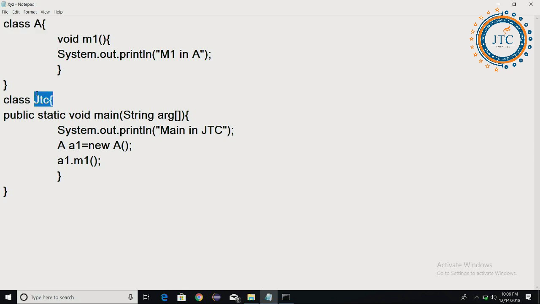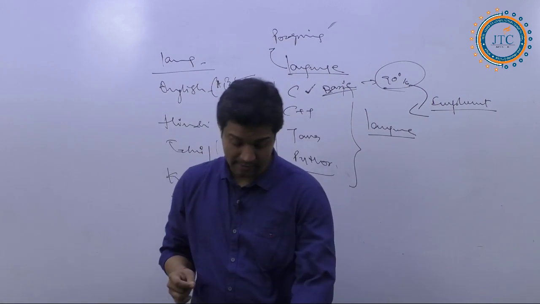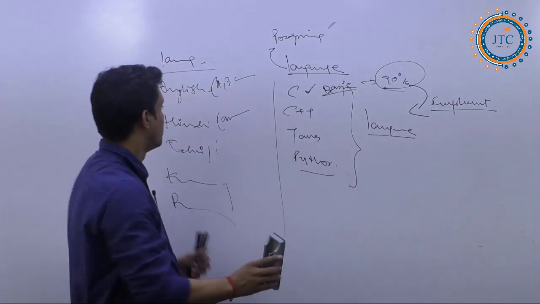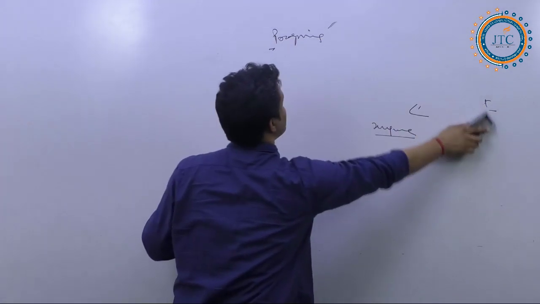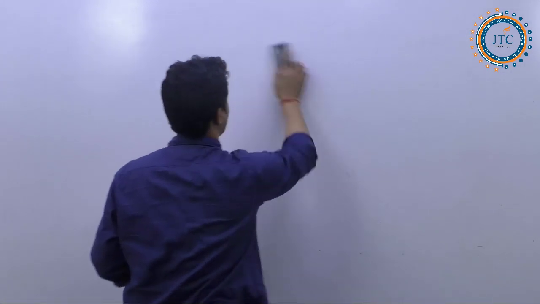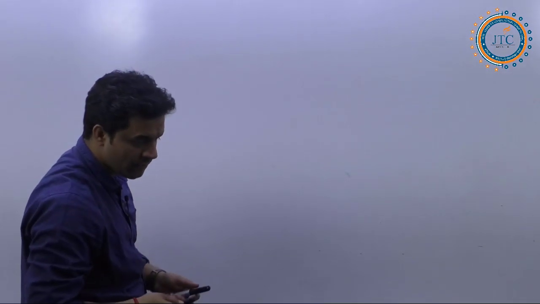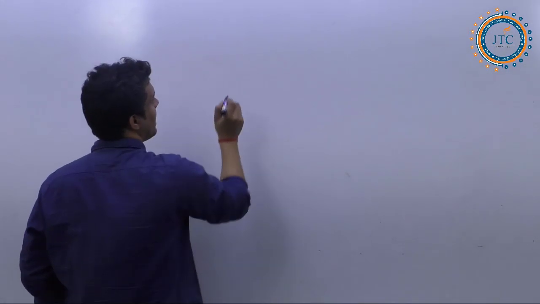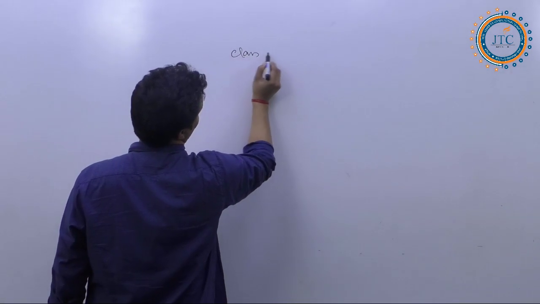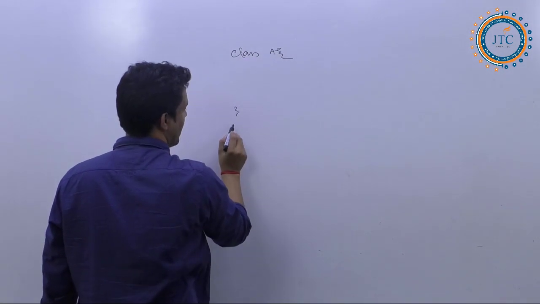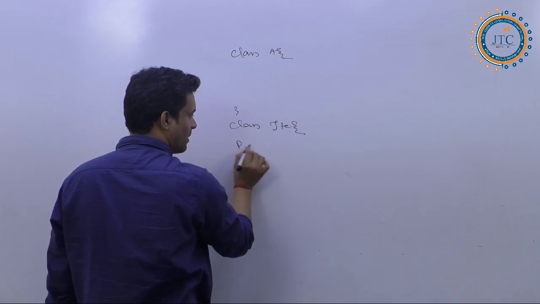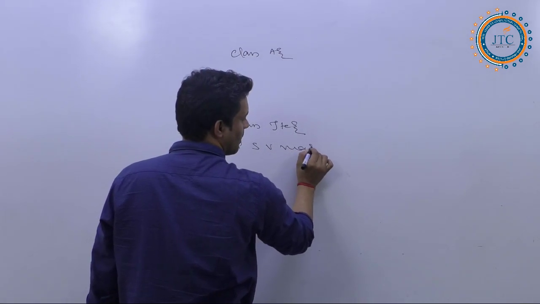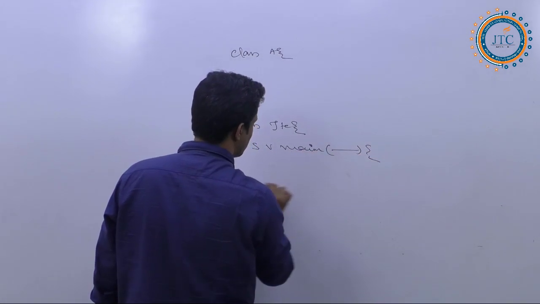Now the question here is, with these two names the .class files will be generated. Remember this. Suppose I have a class called A and a class called JTC, and inside JTC is the public static void main.